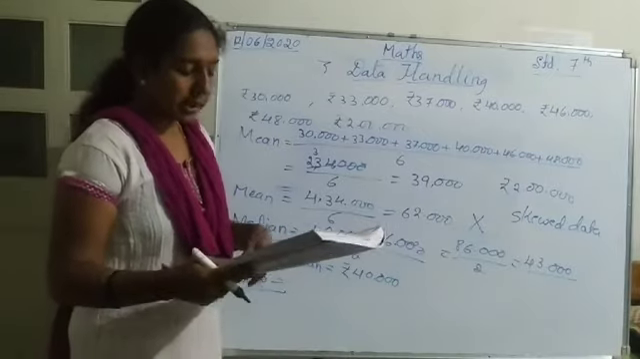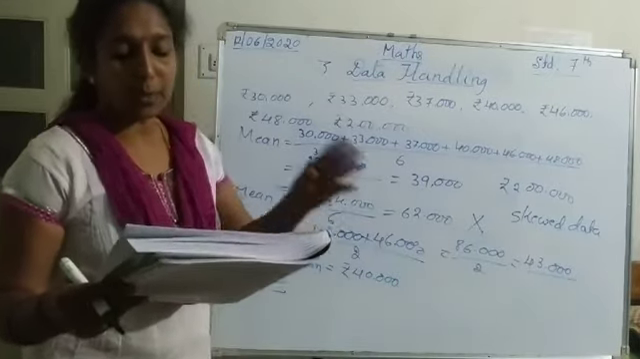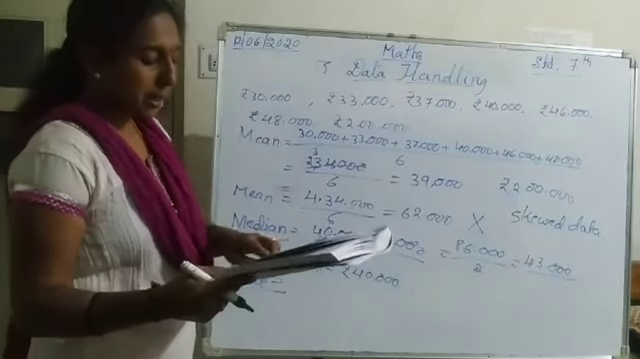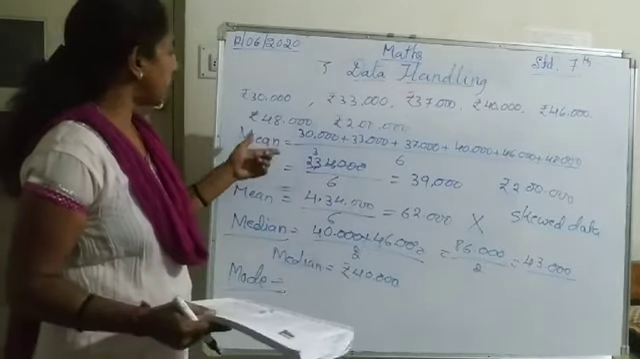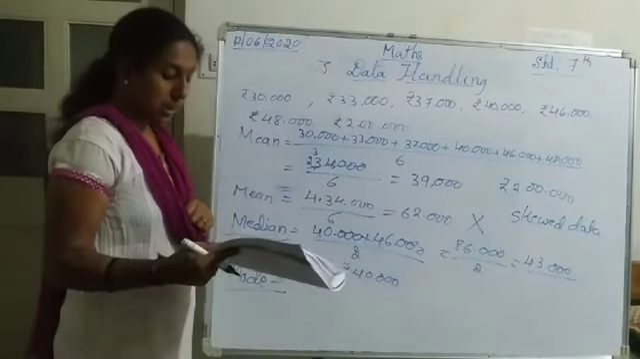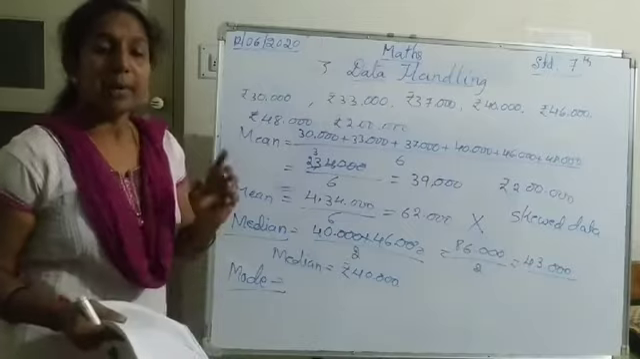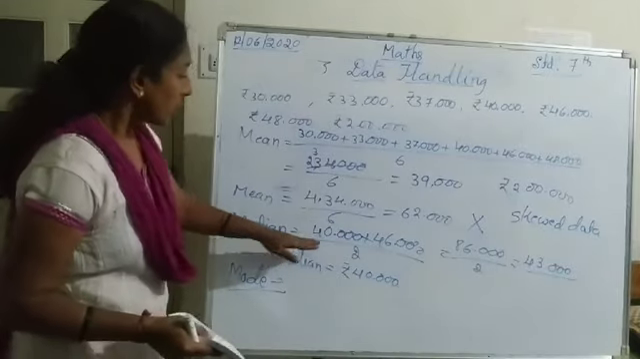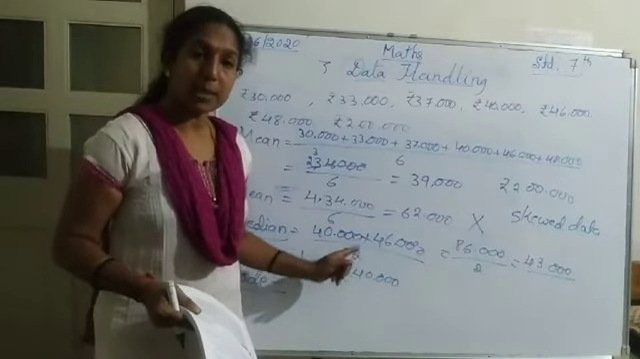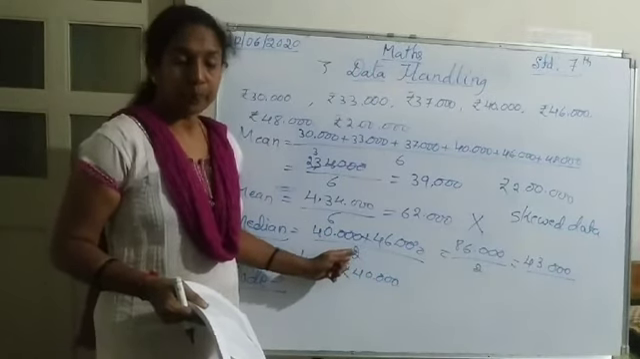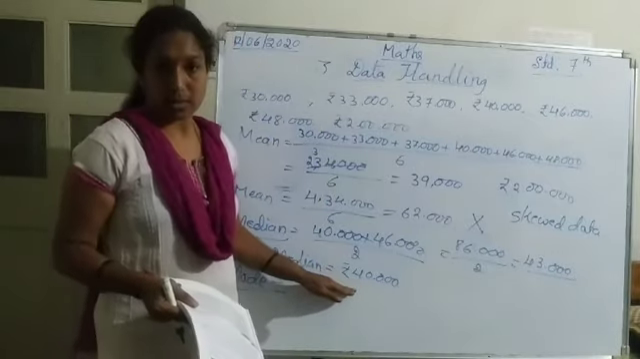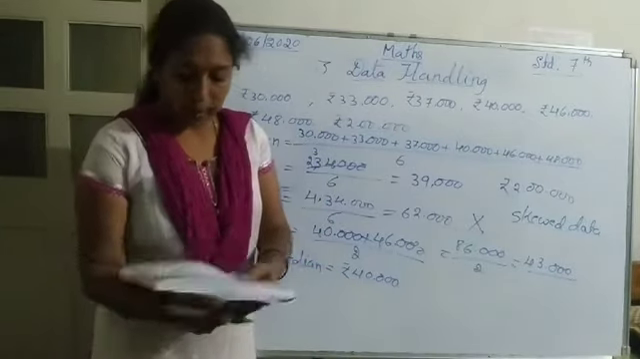Here in exercise 3.1, find the mean. Mean means you have to add the numbers and divide. You have to find the mean for the given numbers. Find the median. For an even count of numbers, you have to add the middle two numbers and then divide by 2. If it is an odd count, we write the middle number directly as the median. That we have to do.